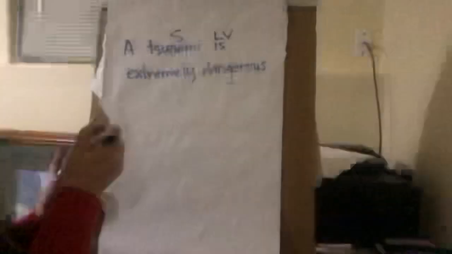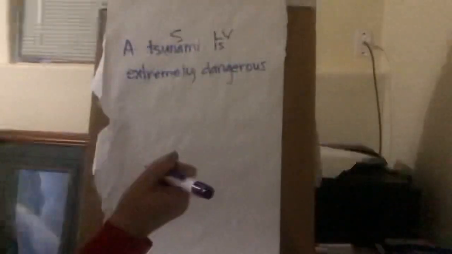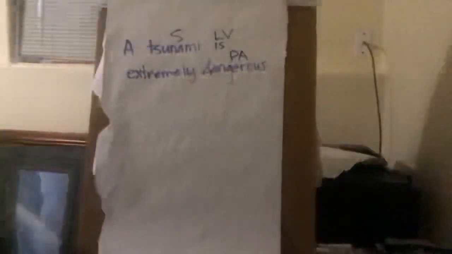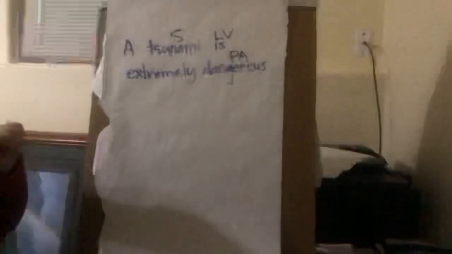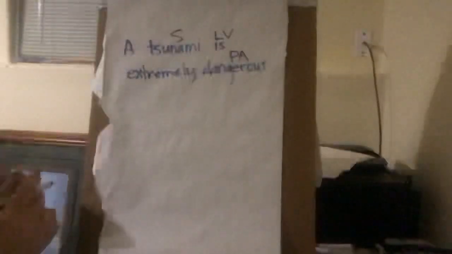So if we have a linking verb, that means we're going to have what? Yeah, the predicate adjective. Predicate adjective right here. So extremely is describing dangerous, which is our adjective. So extremely is our adverb. And it's telling us how dangerous it is.